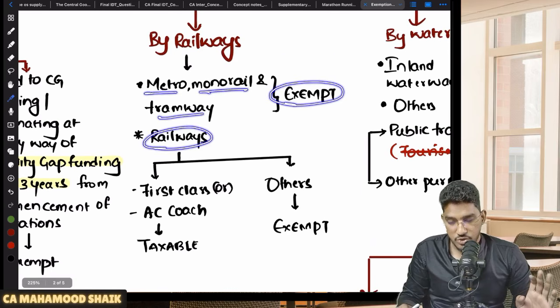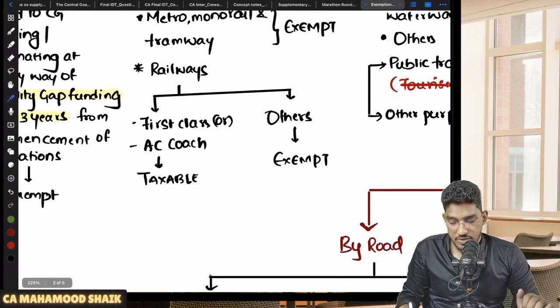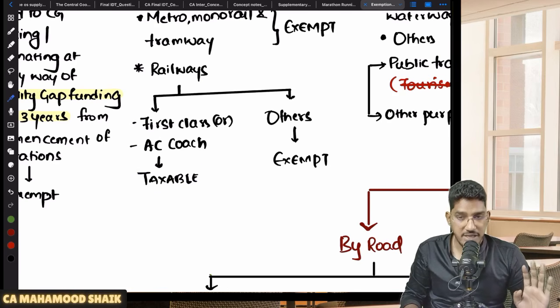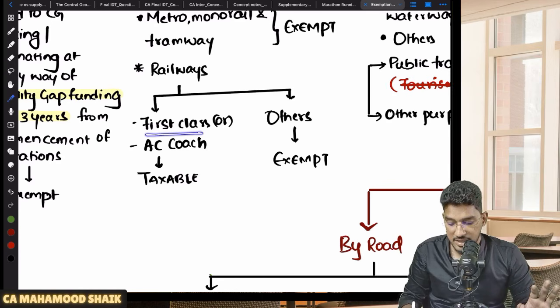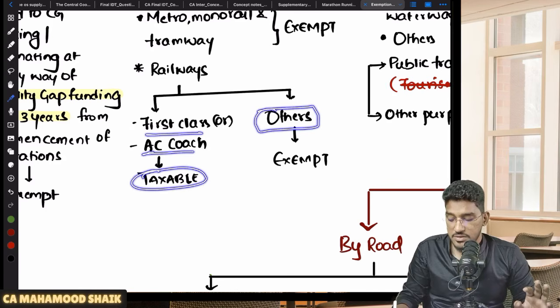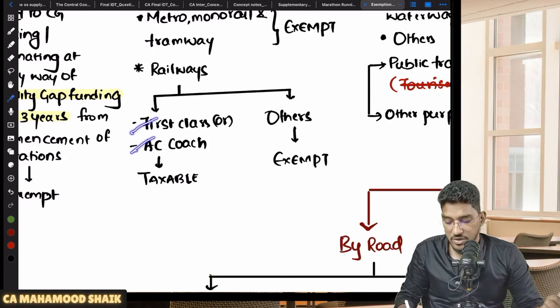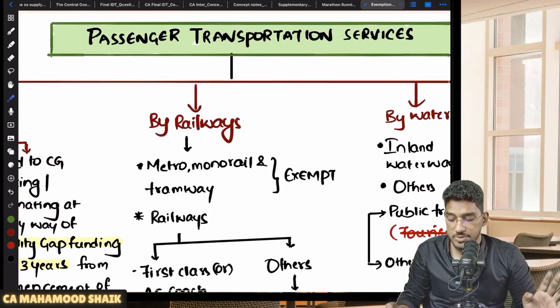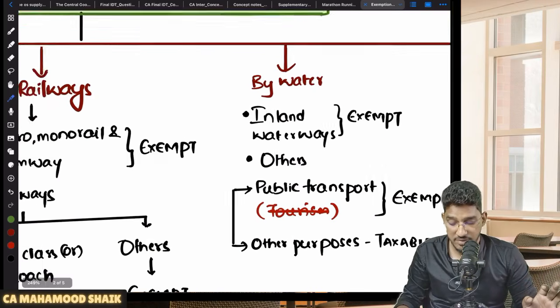Now, if you come to the usual railways, the passenger transportation services provided by the railways in either first class or air conditioned coach will always become taxable. If passenger transportation services are provided by Indian Railways in first class or air conditioned coach, they will be taxable. If the transportation of passengers is provided in other modes, not first class, not air conditioned coach, then it will be exempt. Okay, so these are the exemptions available for transportation of passengers by way of rail.